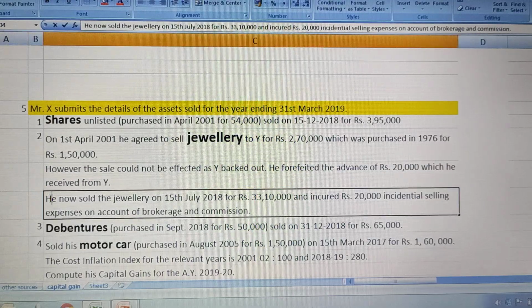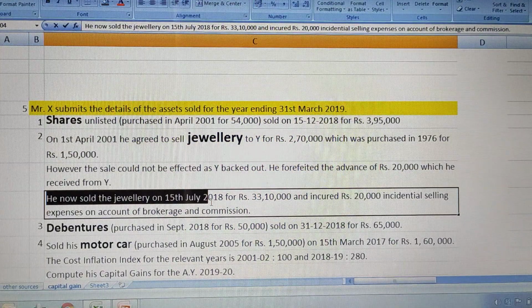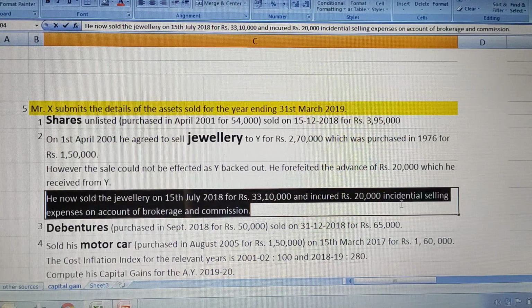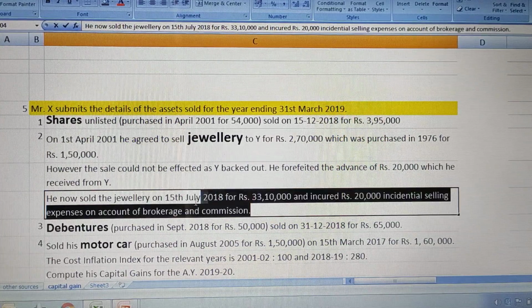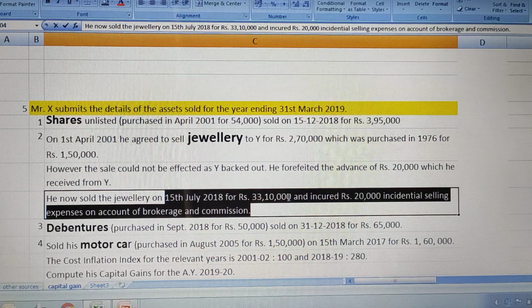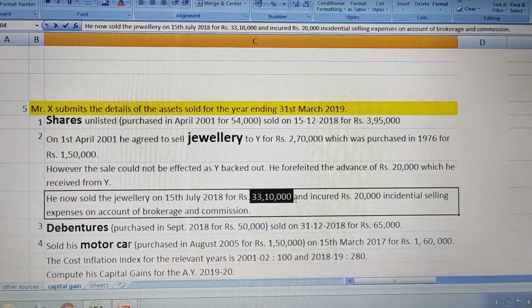He now sold the jewelry on 15 July 2018 for 33,10,000 and incurred 20,000 incidental expenses on account of brokerage and commission. It means that in the year 2018 he sold the jewelry to some other person. Who is that person? The name is not given. So he sold that jewelry for 33,10,000.